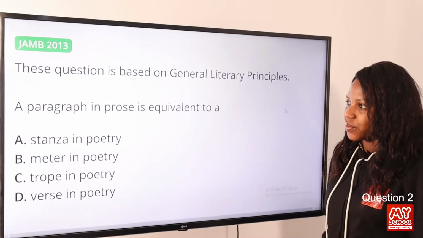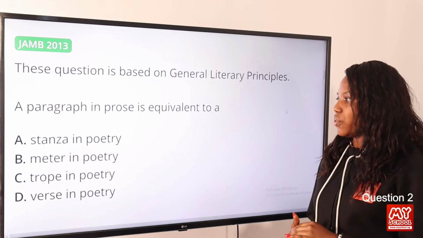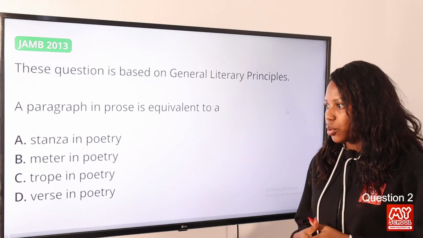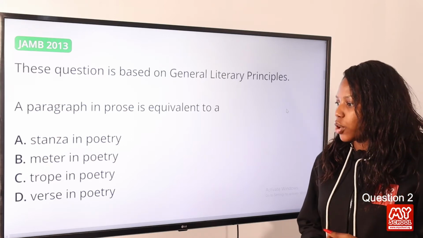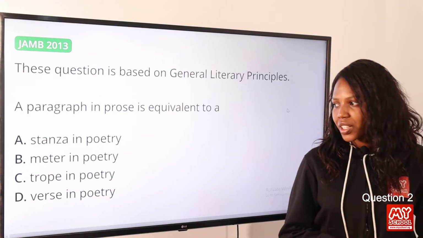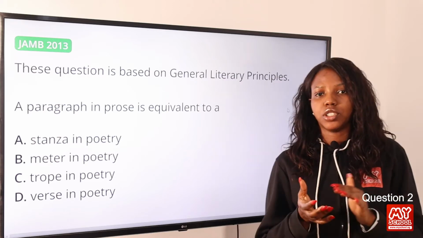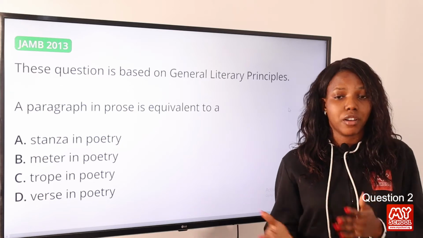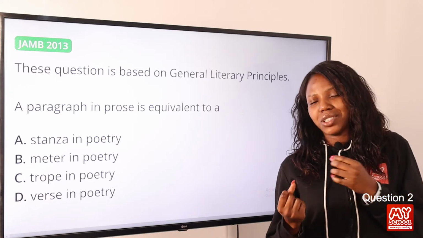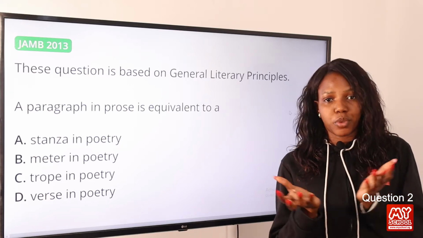Question 2. A paragraph in prose is equivalent to a, option A, stanza in poetry, option B, meter in poetry, option C, trope in poetry, option D, verse in poetry. Now the answer to this question is option A, stanza in poetry. When we talk about paragraph in prose, it's usually identified with spacing, and we know it's a group of words.